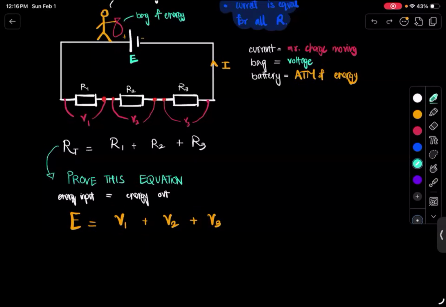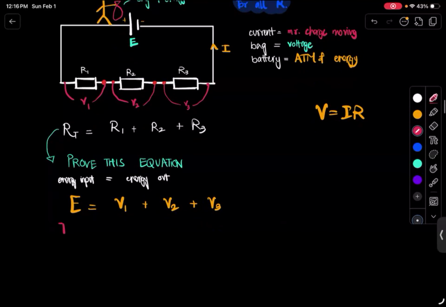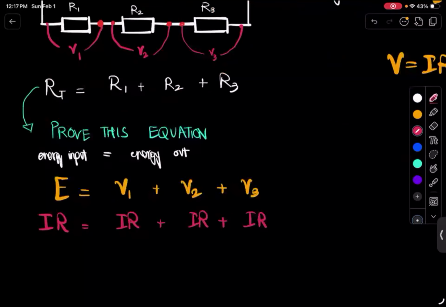So if you remember, V is equal to IR. How about I write this entire equation in terms of V equals IR? I absolutely can, right? So IR equal to IR plus IR plus IR. But the problem is they can't all be IR, because they're all different resistors. So what about V1?